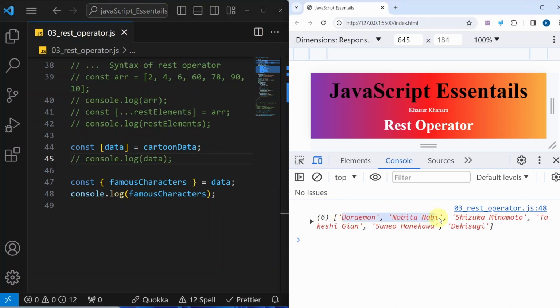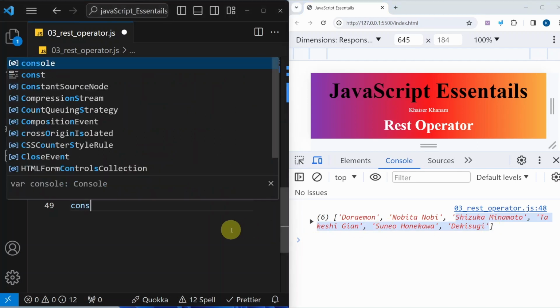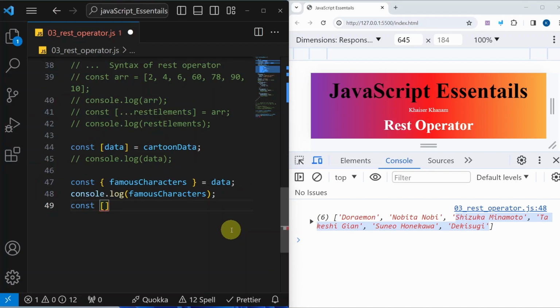So first two characters, Doraemon and Nobita, I just want to give them names: primary character and secondary character. And the rest all, I should be wrapping in a new array, that is other characters. So simply what we can do, same thing, array destructuring: primary character, and here I will be taking secondary character. And for the rest, I do not want to give any variables. I just want it wrapped in a new array. I can use this rest operator. I can just write here other characters.